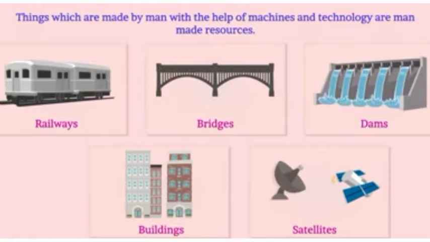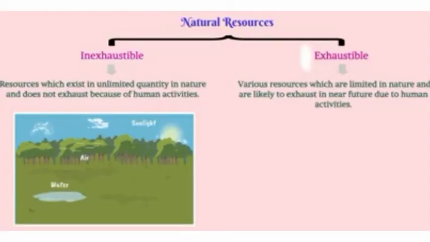Now, when we talk about natural resources, on the basis of their availability, they are classified into two types: inexhaustible and exhaustible. Now, from the name itself it is clear. Inexhaustible means जो कभी खत्म ना हो. That means resources present in unlimited quantity in nature and not likely to be exhausted by human activities. For example, sunlight, air, water.